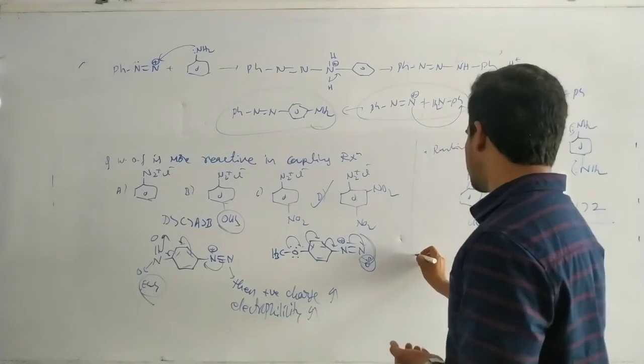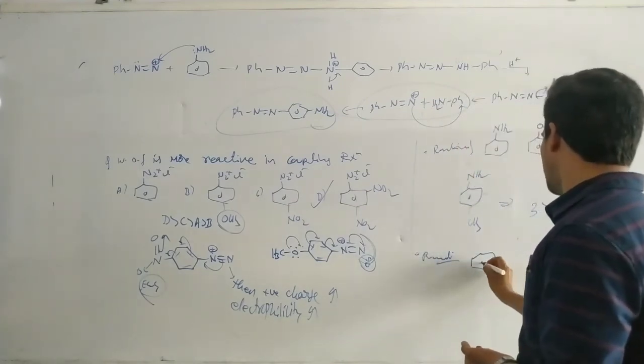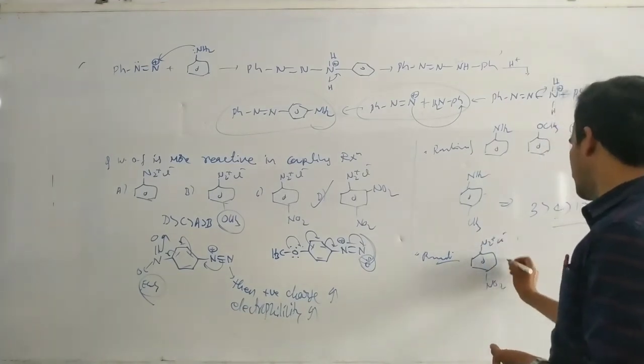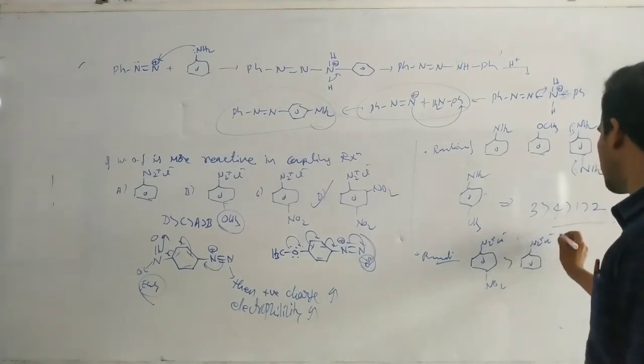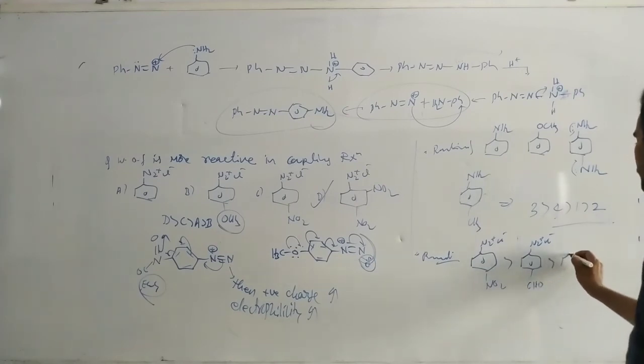Okay, that's it. So you can say the reactivity of the compounds: this N2 plus Cl minus, here NO2, more reactive; and this one N2 plus Cl minus, here CHO aldehyde group, weak withdrawing group.